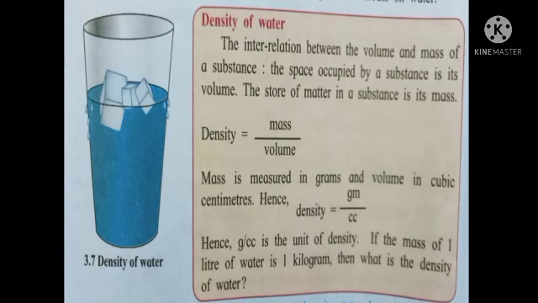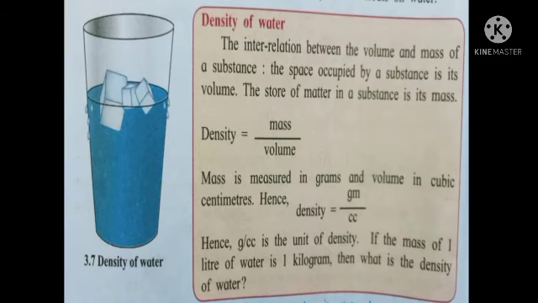If the mass of 1 liter of water is 1 kilogram, then what is the density of water? So students, how is the formula of density derived? The space occupied by a substance is its volume, and the store of matter in a substance is its mass.